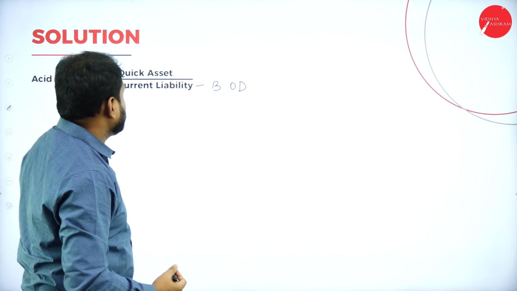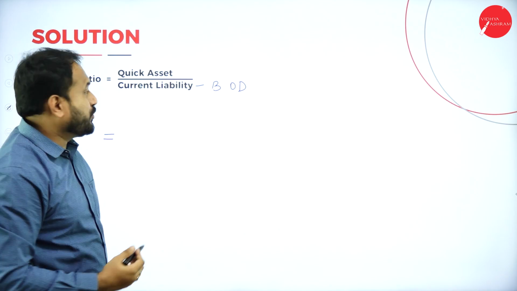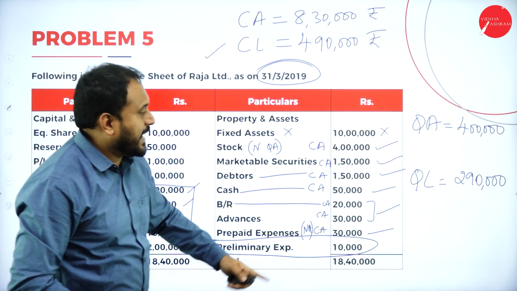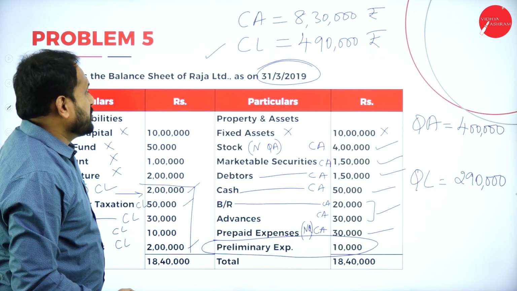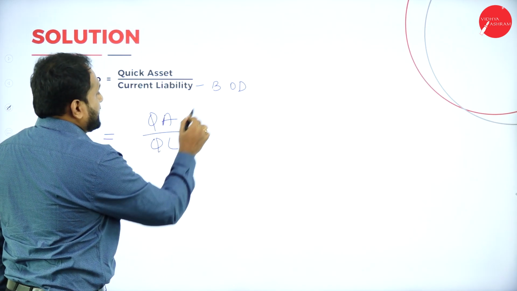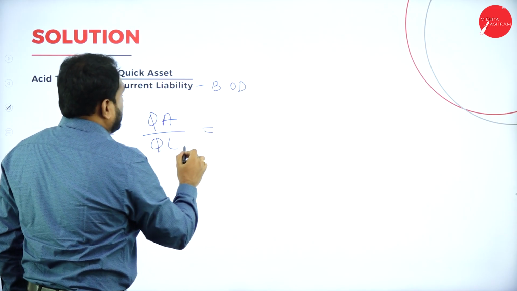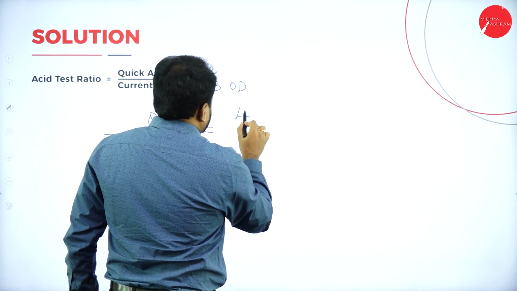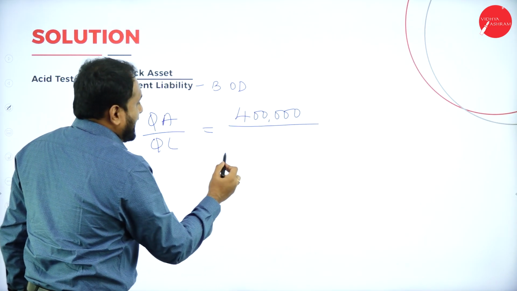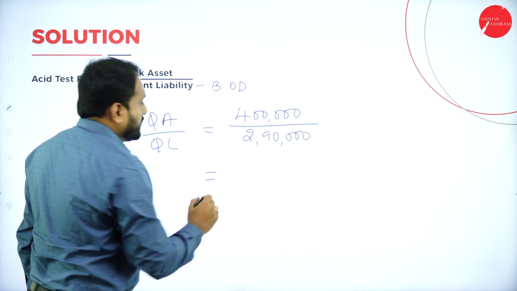So we'll go with the formulas now. Let's go with the formula. The first one is quick asset divided by quick liability. What is the quick asset we actually got? Just check the quick asset here. Quick asset is 4 lakh and the quick liability is 2,90,000. So I'll write here quick asset divided by quick liability. That is, we have subtracted current liability minus bank overdraft. So it is equal to, quick asset is 4 lakh, divided by quick liability in the sense 2,90,000 is equal to, take your calci now.